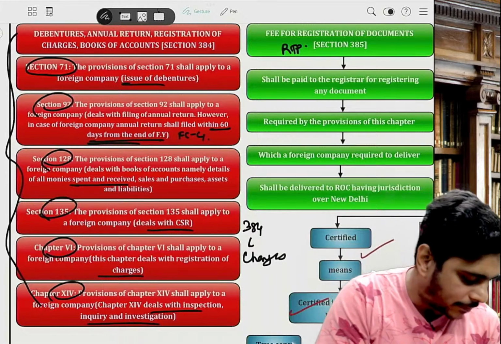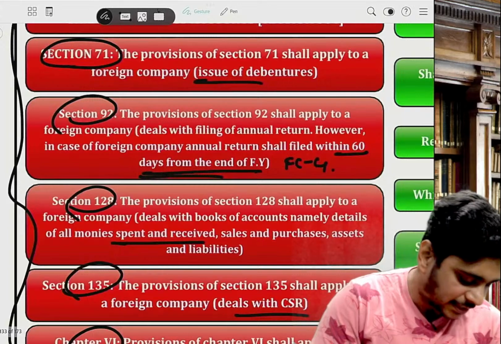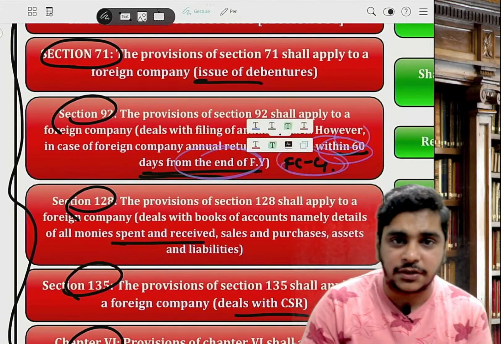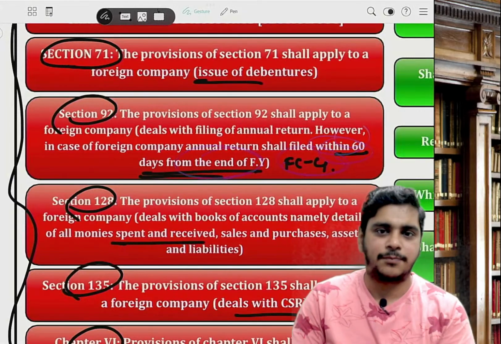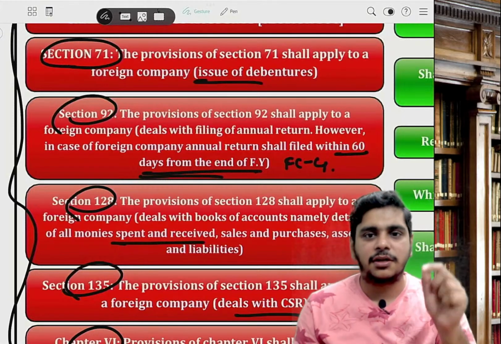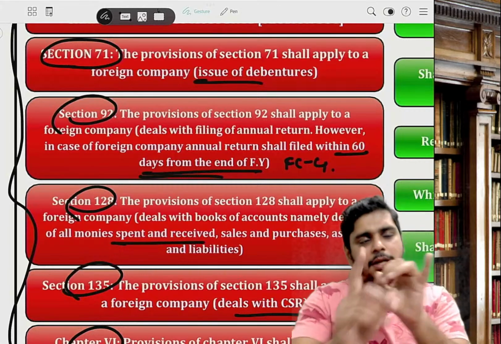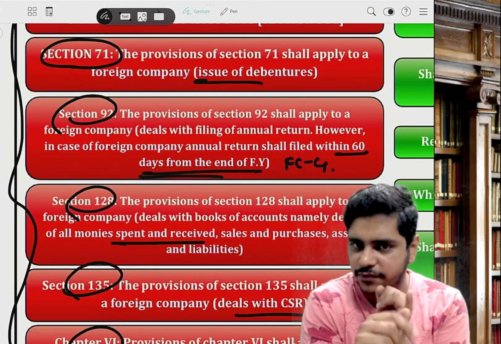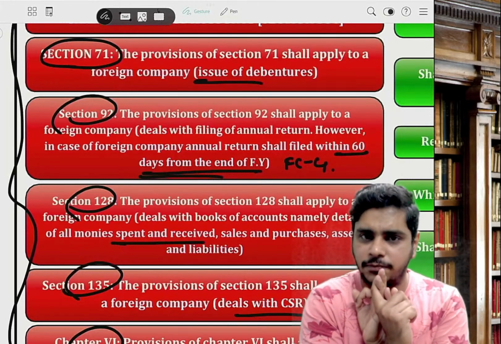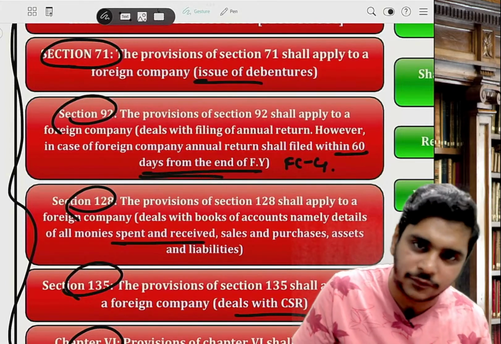The only point to remember here is that a foreign company should file annual return within 60 days from the end of the financial year in form number FC4. People who have chart book, please write FC4, it is missing there. So 4 forms are there in the entire chapter. FC1 was registration within 30 days. FC2 was alteration within 30 days of alteration. FC3 is your list of place of business in India, 6 months. FC4 is very repetitive, very important, 60 days from the end of the financial year.